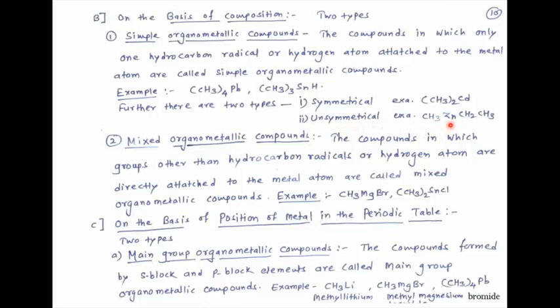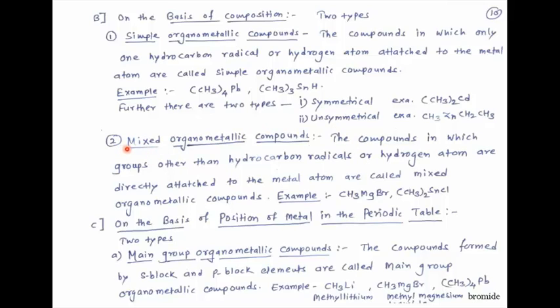In this case, this is the metal zinc. On 2 sides, 2 different organic ligands are present. So CH3 and CH2CH3. Therefore, different groups are present on 2 sides and therefore this is called unsymmetrical organometallic compound.